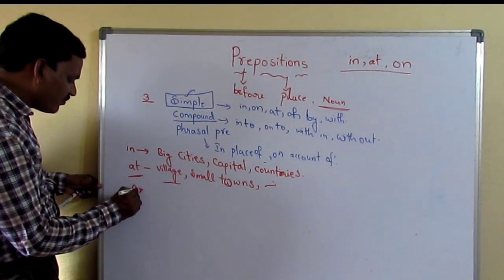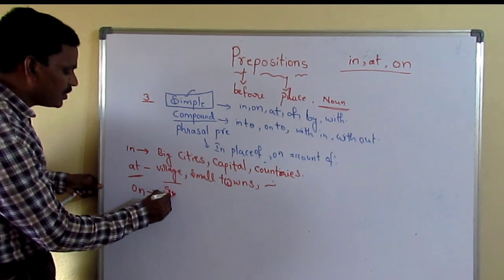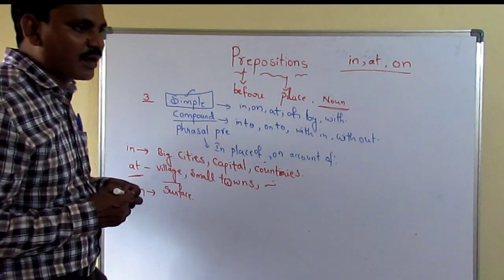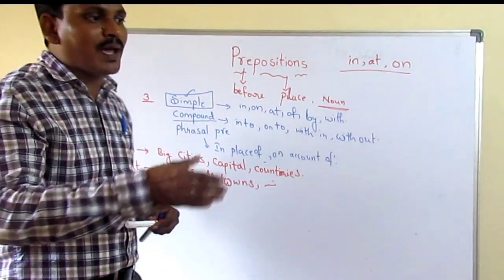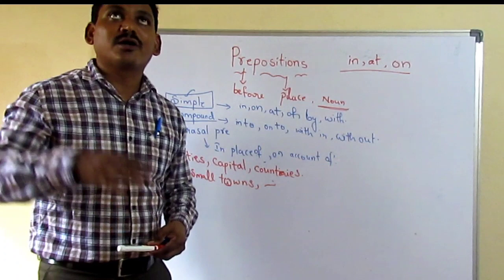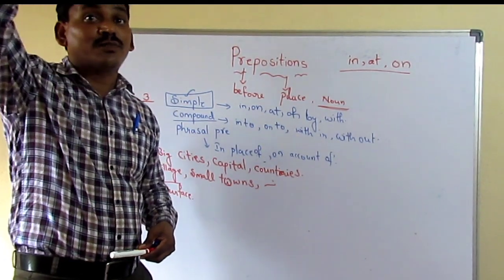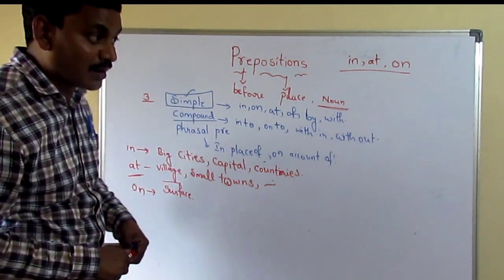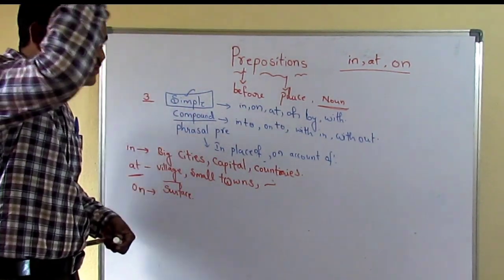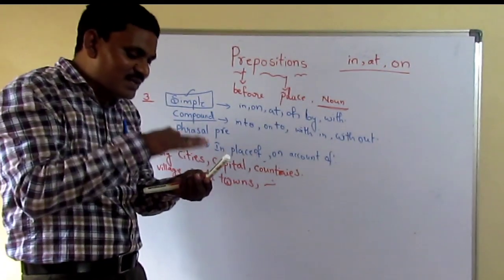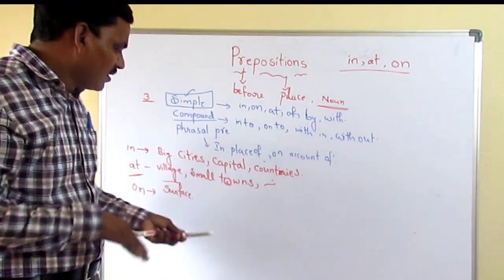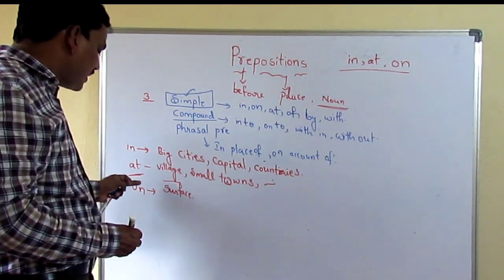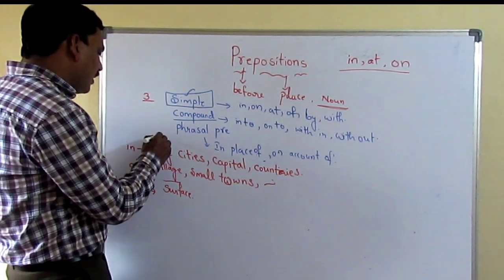And on, where should we use on? On should be used before a surface. Surface means on top of it. The book is on the table, the mobile is on the desk, something is there on the roof, the hat is there on my head. Like that, when something is attached to a surface, we have to use on. Okay friends, in, at and on indicate a place.